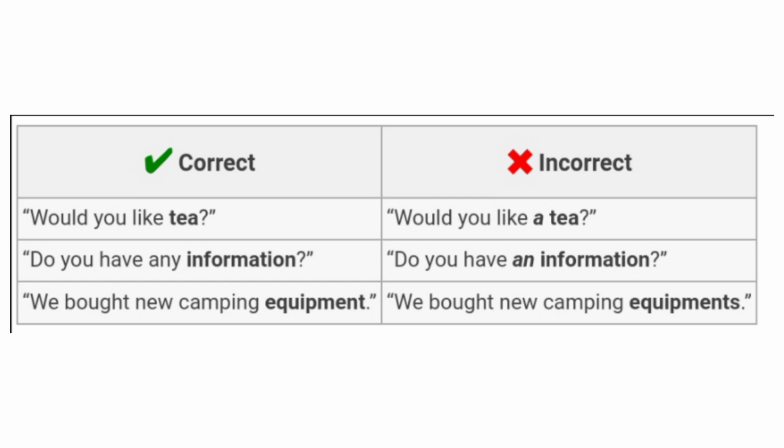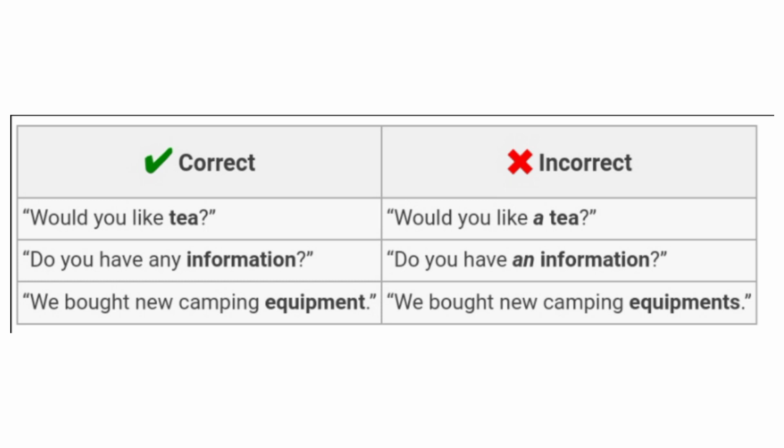We use some, or any, before both countable and uncountable nouns when we talk about more than one of them, or an unknown amount. For example, she has some friends, or do you have any information? We do not use s at the end of uncountable nouns to make them plural. For example, we bought new camping equipment, or he gave me some advice.